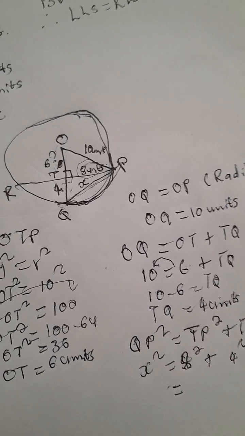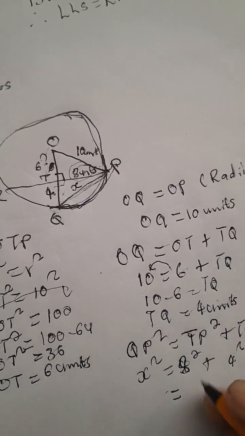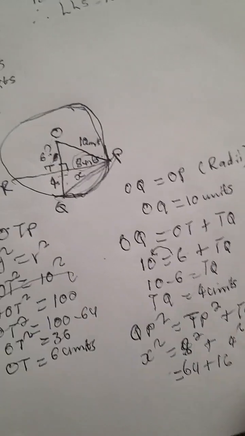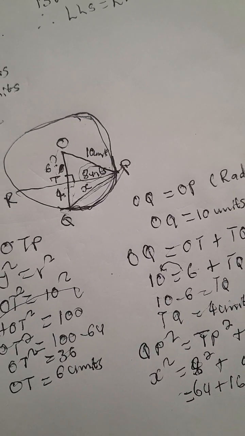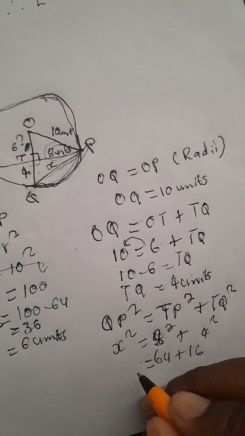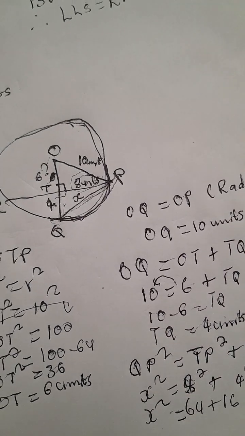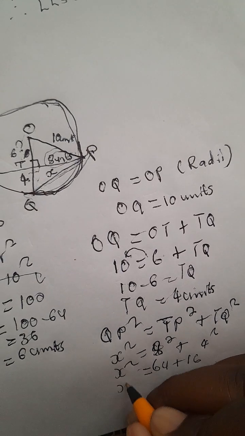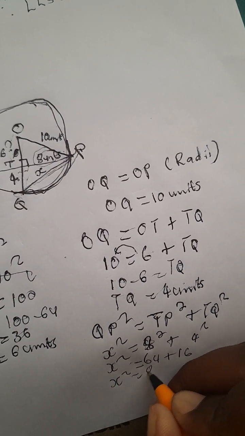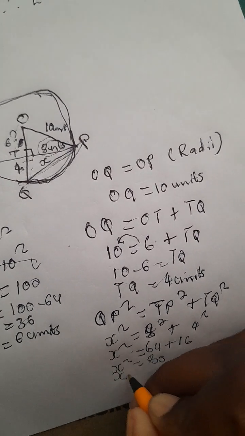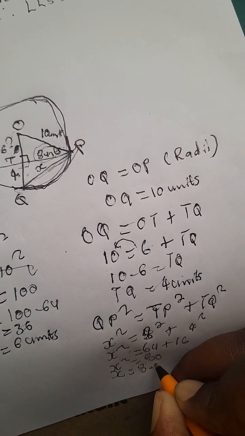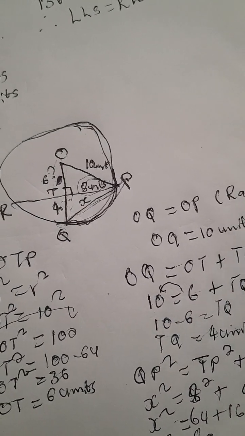Let's see, what is 8 squared? 8 squared will be 64, plus 16. 64 plus 16, what do we get? We get 80. So what is the square root of 80? The square root of 80 will be 8.94.